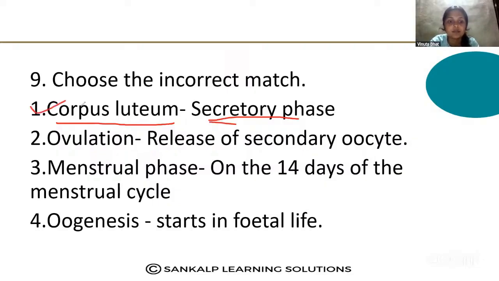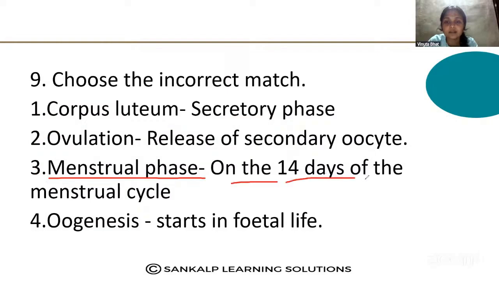Then the second one, ovulation, the release of the secondary oocyte. Yes, that is also correct. Menstrual phase on the 14th day of the menstrual cycle, this is the wrong option. The menstrual phase continues for 1 to 4 days of the menstrual cycle, and oogenesis starts in fetal life, that is also a correct option.